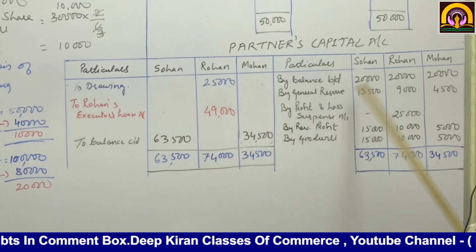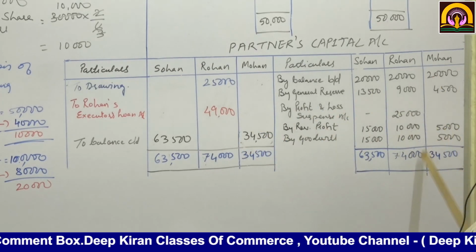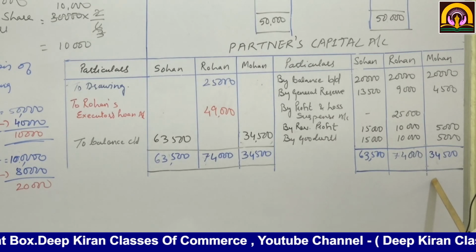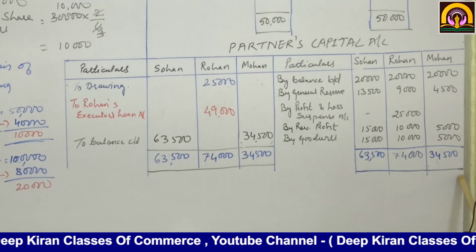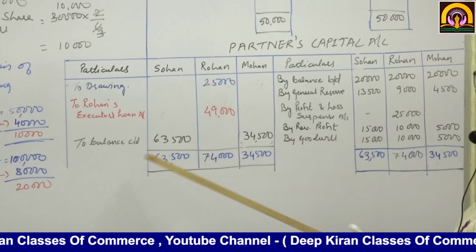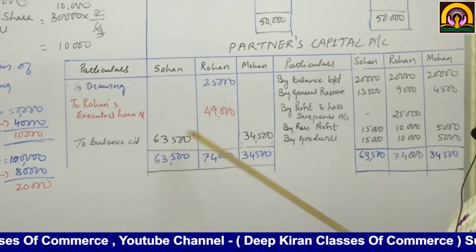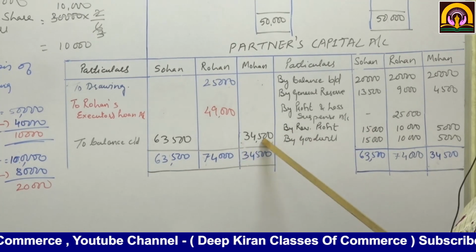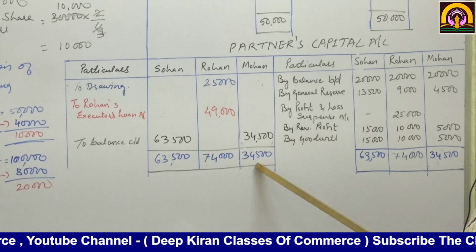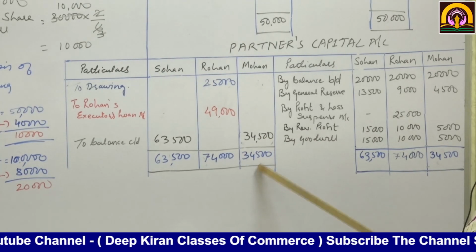Now we will close Mohan's account. The credit side total comes to 34,500. Then to balance carried down, Mohan's account 34,500. Here also we are going to write 34,500.